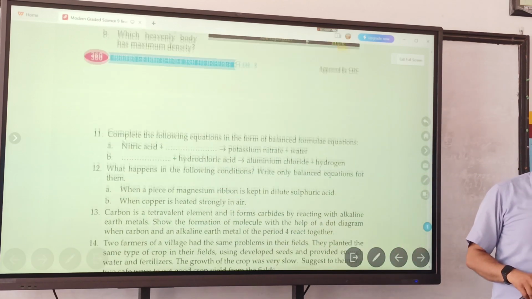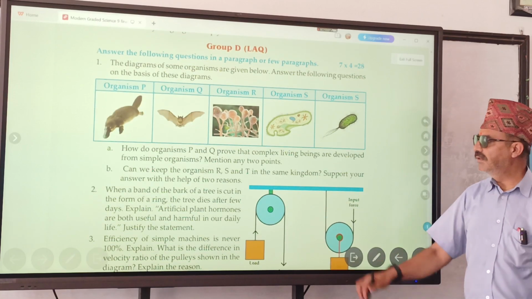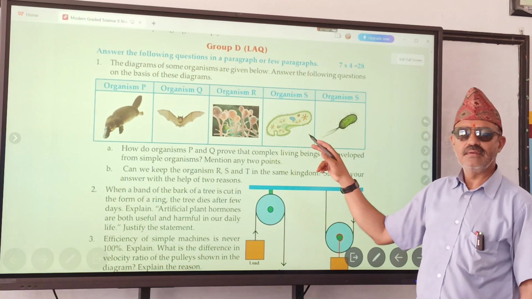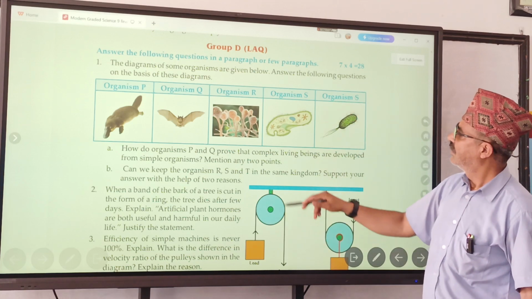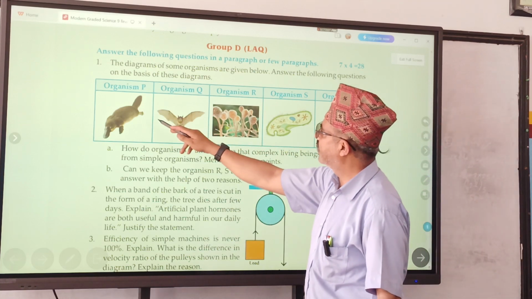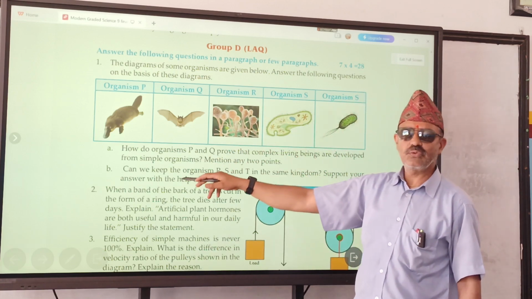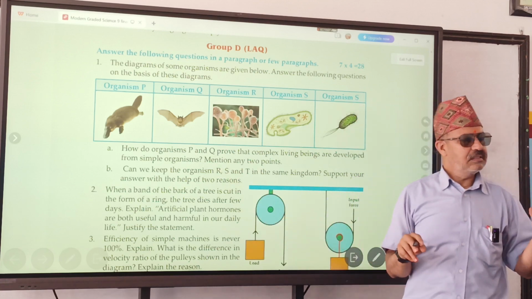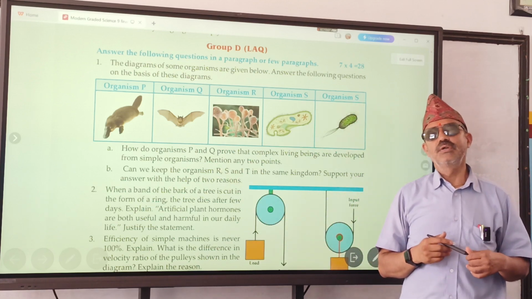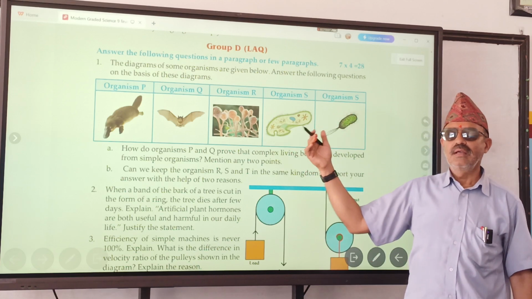And the last question. What is the last question? Group D. Many diagram questions are there. How many questions should be asked? 7 questions. See what is given here? Organism P, Q, R, S, T. Now they have asked a question here. You have to solve accordingly. These are a bit critical analytical questions. You must understand and do accordingly.